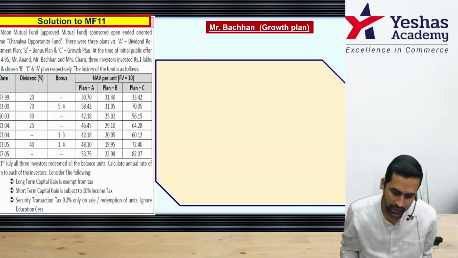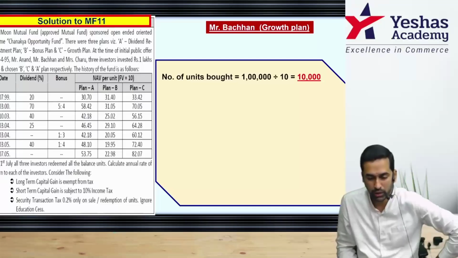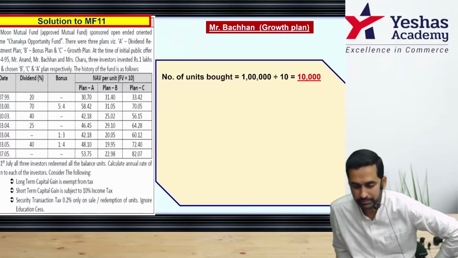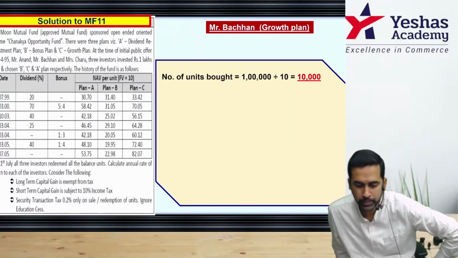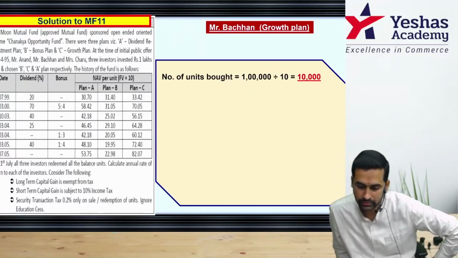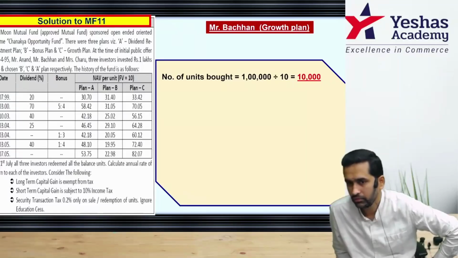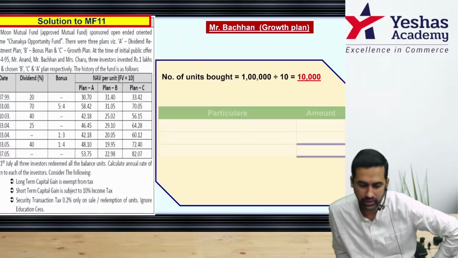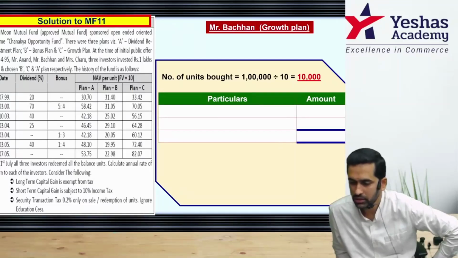Start writing. First heading Mr. Bachchan, growth plan. Number of units bought, 1 lakh rupees by 10,000. Very simple calculation, particulars and amount.